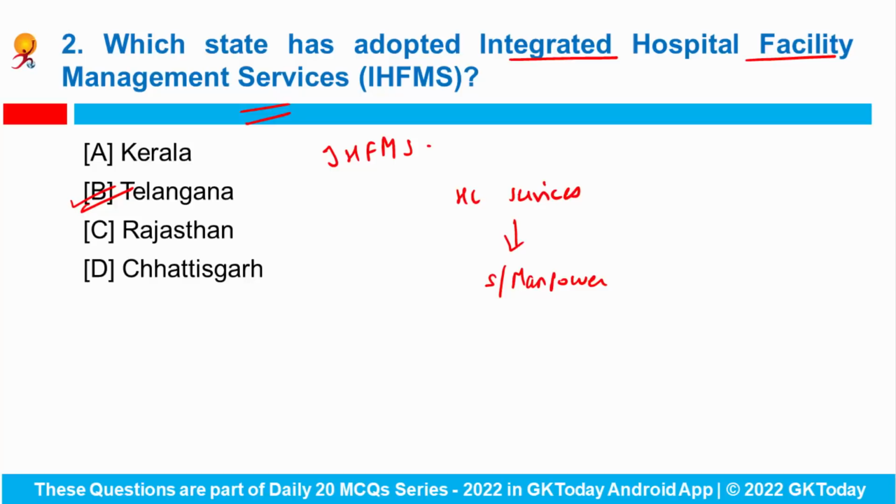It includes an expenditure of 7,500 rupees per hospital bed in a month. Hospitals with more than 200 beds can go for direct tenders while others will be clubbed. Now let's come to the question part.